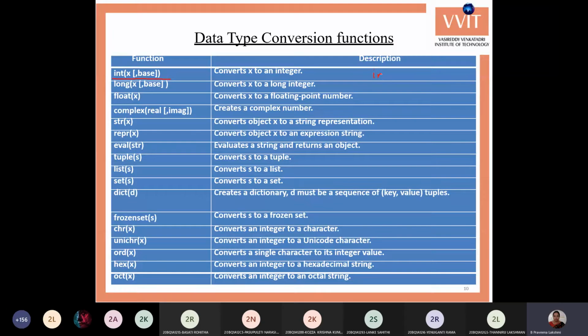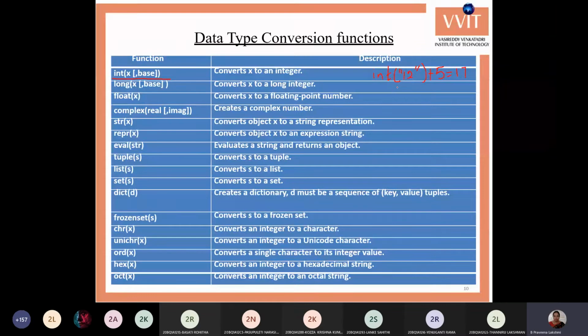int of, say for example, if you have a number within double quotes. Okay, this is actually a number but not in the int data type. Okay, it is a string formatted number. Okay, this you want to convert into the int, so that you can perform integer related operations like 12 plus 5. You'll get 17.